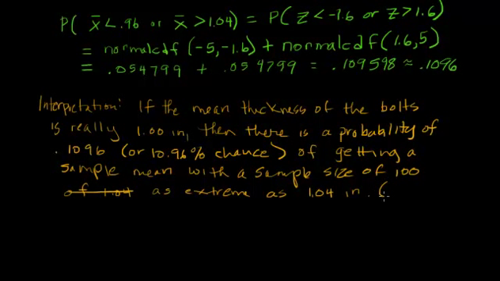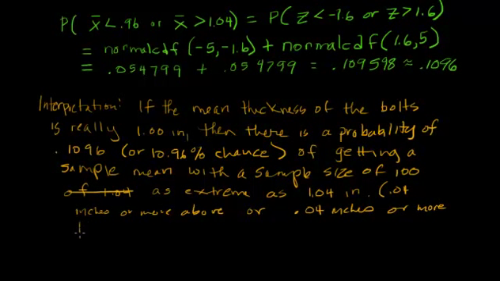So let me make a note: 0.04 inches or more above, or 0.04 inches or more below.